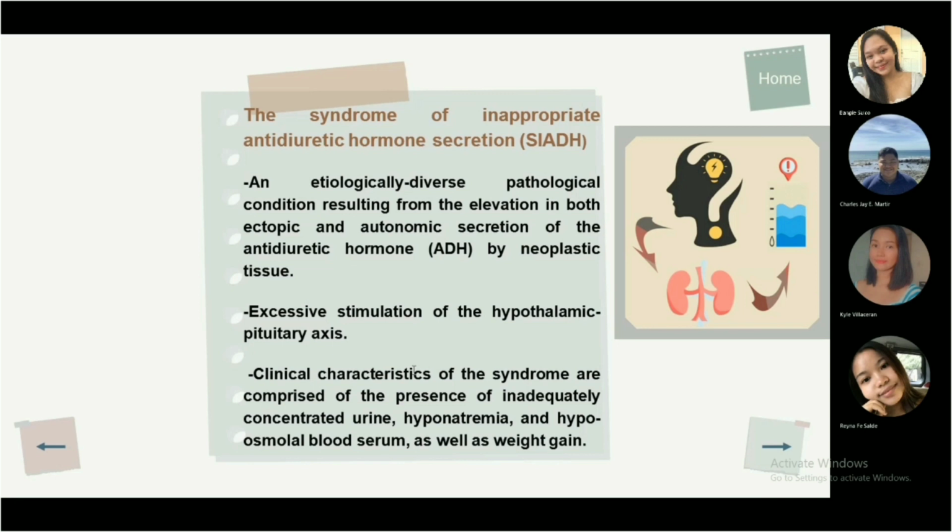The clinical characteristics of the syndrome are comprised of the presence of inadequately concentrated urine, hyponatremia, and hypoosmolar blood serum, as well as weight gain.